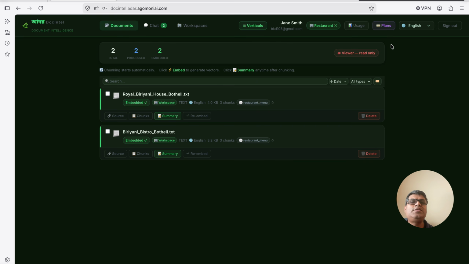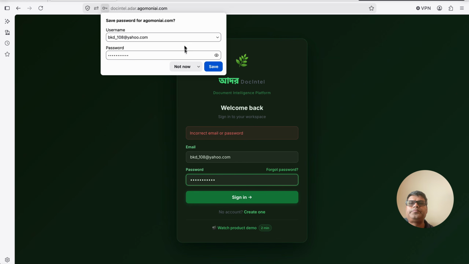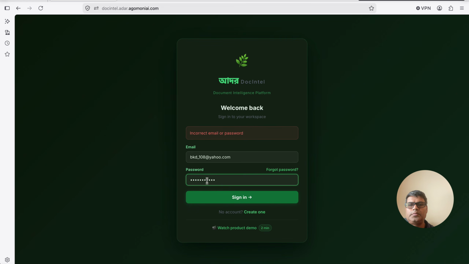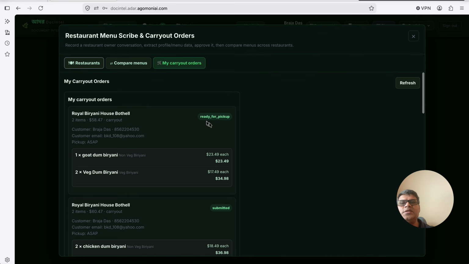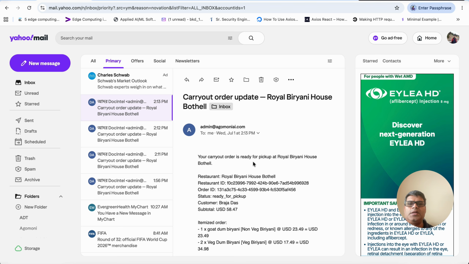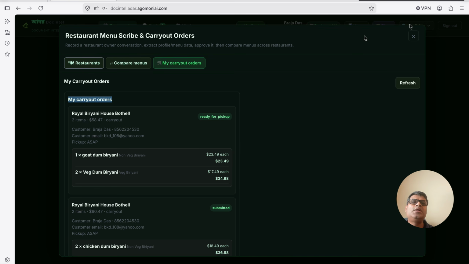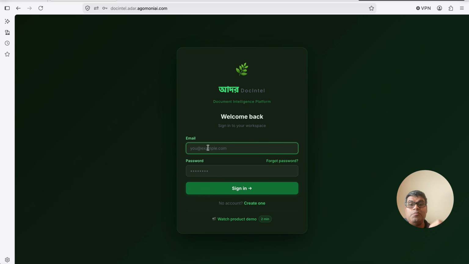So if I take a look from the user's point of view, I'm logged in as a user right now. While logged in as the user, I can see here that it says they're ready for pickup. It's the same status that shows up in my carry out orders. I also saw that Royal Biryani House says that your order is ready for pickup. So now the user will go to the restaurant, pick it up, and pay the bill, right?